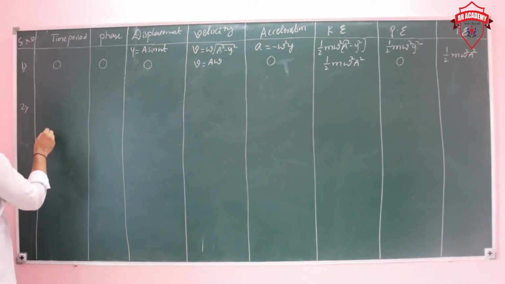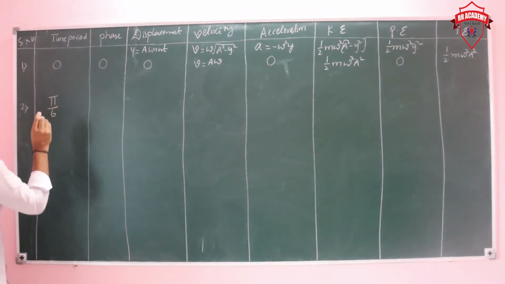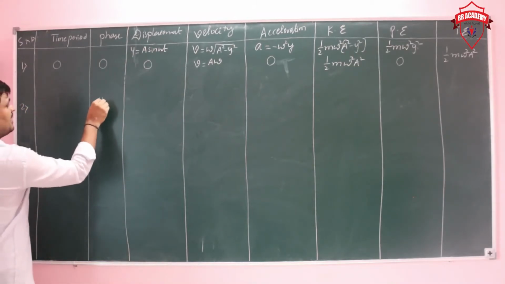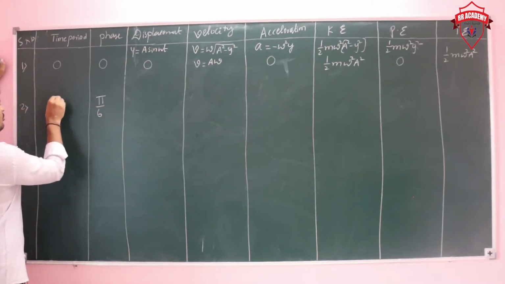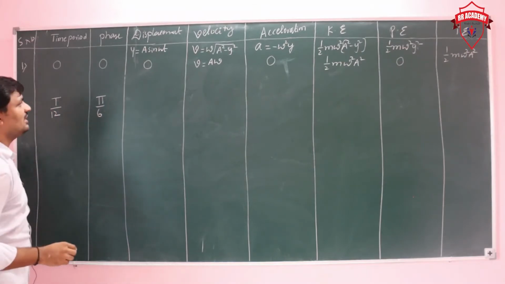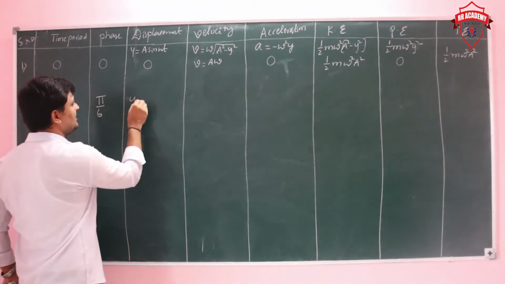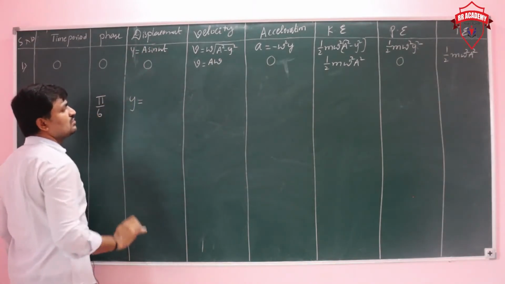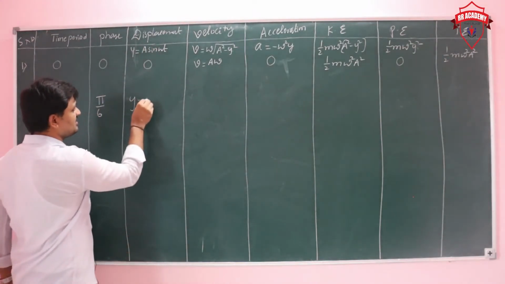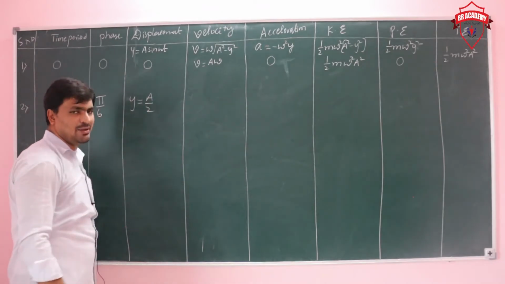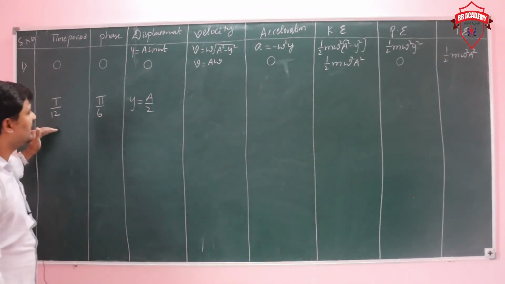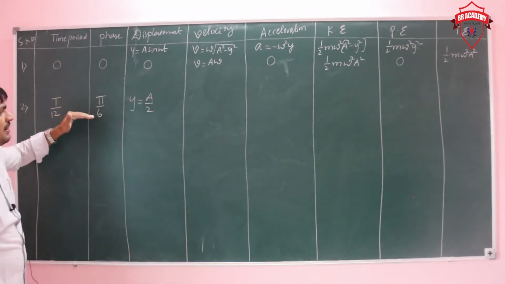Next I am taking the phase as pi by 6. Sorry, what time period am I taking? Phase is pi by 6, then time period is going to be T by 12. And displacement is going to be a sin pi by 6, which means a by 2. Previously we solved 0 to pi by 2. How much time taken? T by 12 seconds, and this is pi by 6.